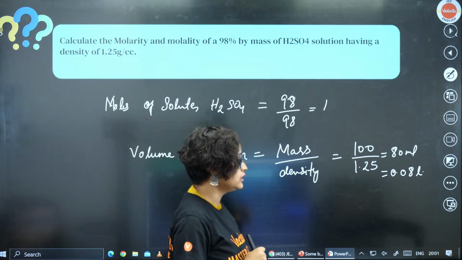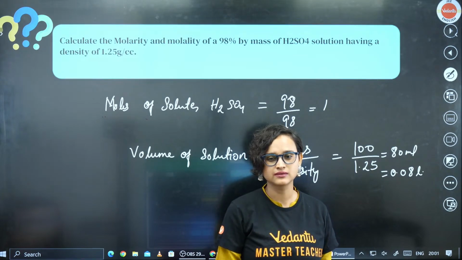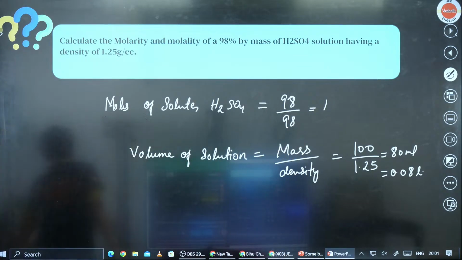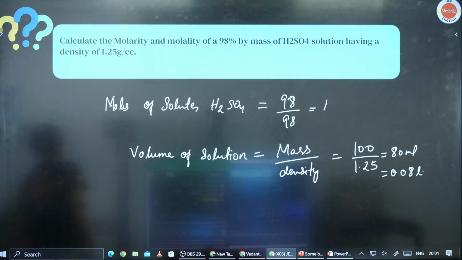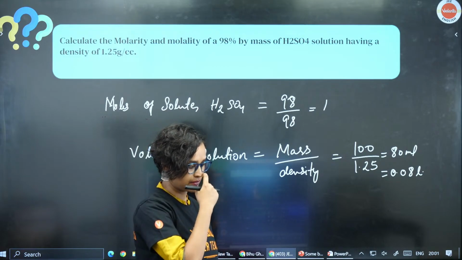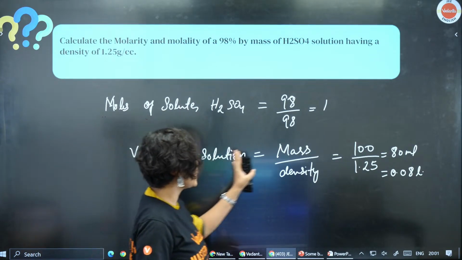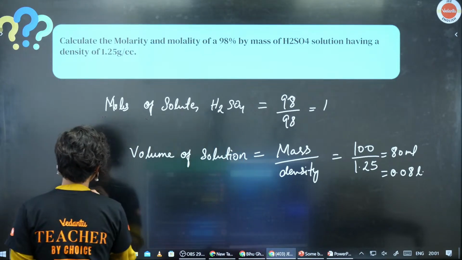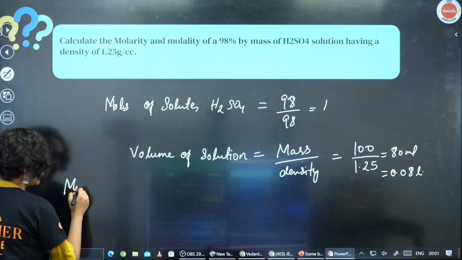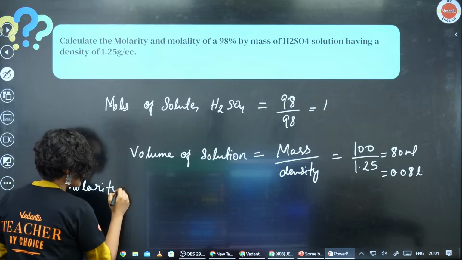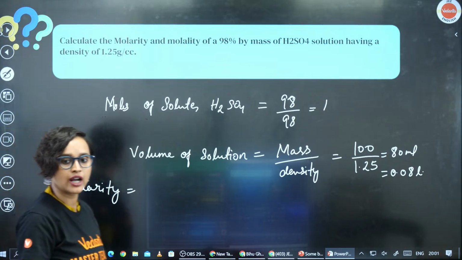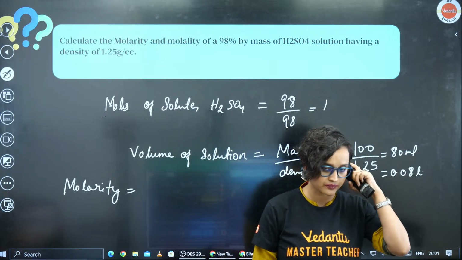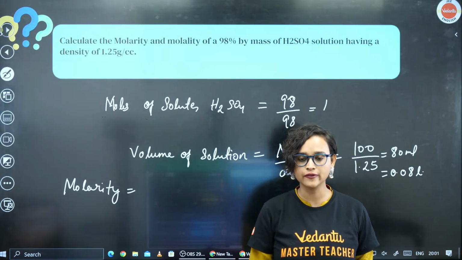Now next, what do we have to do? The volume we have figured out from mass and density. Now what do we have to do? We can calculate the molarity, right? So how will you calculate the molarity? We just did the formula, everyone. What is the molarity formula? Tell me.